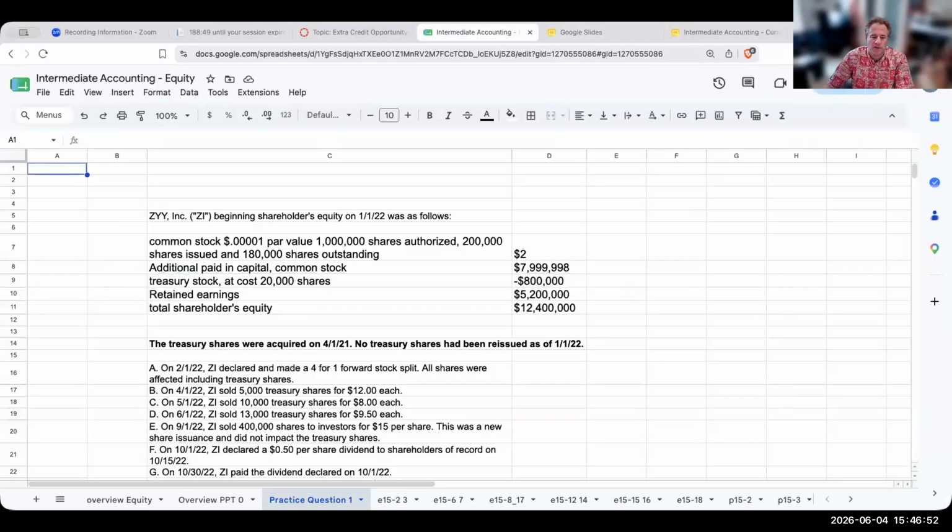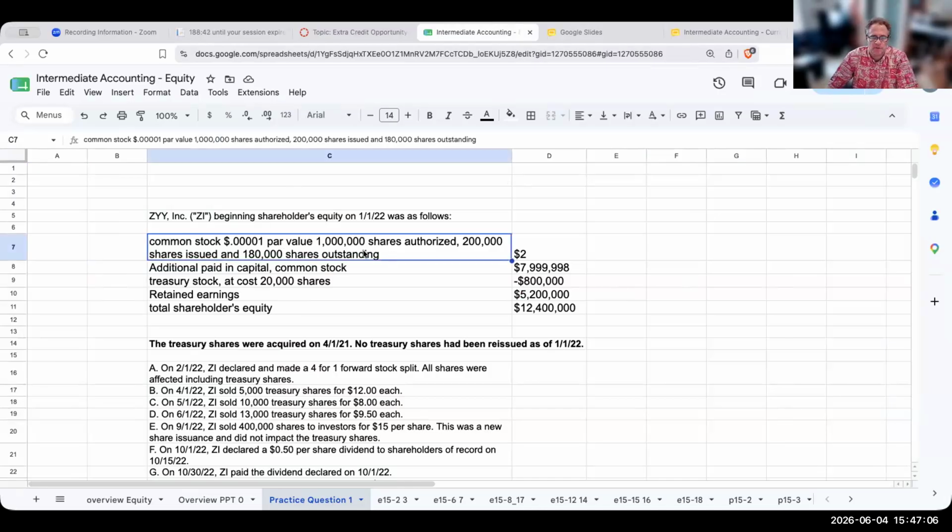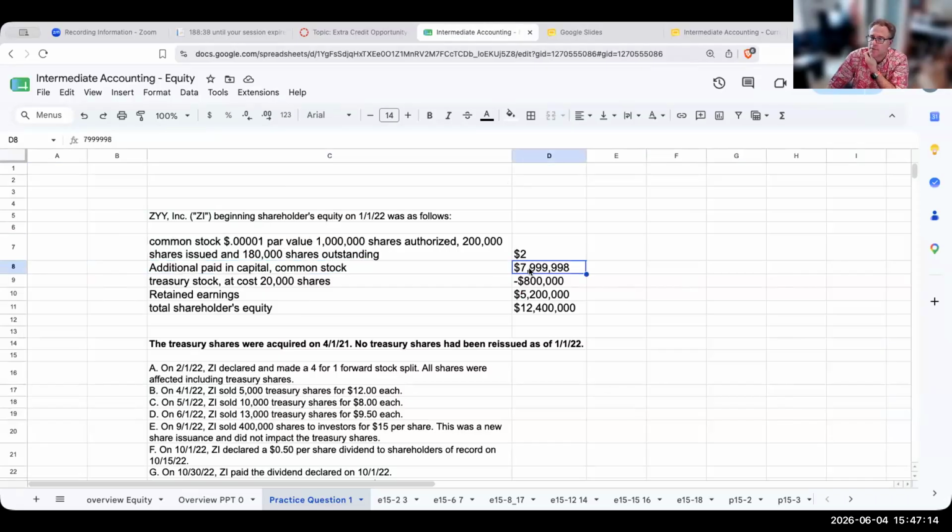So let's go ahead and take a look over here at our practice question for today. We've got ZYY. Beginning shareholders' equity on January 1st, 2022 was as follows: common stock, par value, million shares authorized, 2 million shares issued, and 180,000 shares outstanding; additional paid in capital common stock; treasury stock at cost, 20,000 shares; retained earnings, giving us total shareholders' equity. When I add these up, we got 12.4 million.